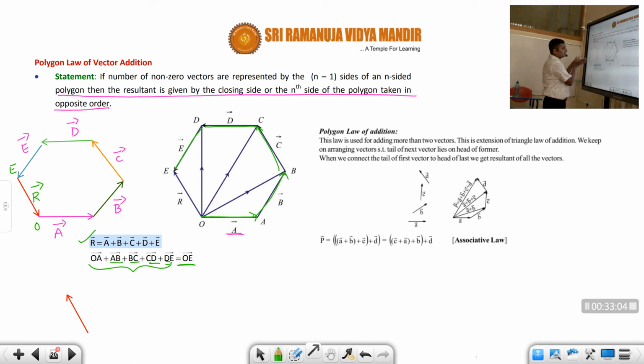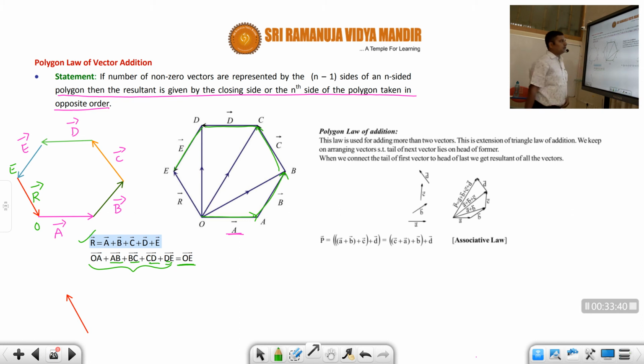Why? Because all the vectors are forming a closed polygon. So therefore the resultant will be 0, students. So whenever they give a particular shape, either hexagon or square or rectangle, and the vectors are following the closed order like this, going in anti-clockwise direction, A vector, B vector, C vector, D vector, E vector, F vector, and then coming back to the original position, the resultant will always be equal to 0, students. So always remember that is the 0.